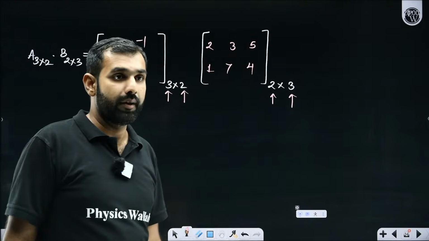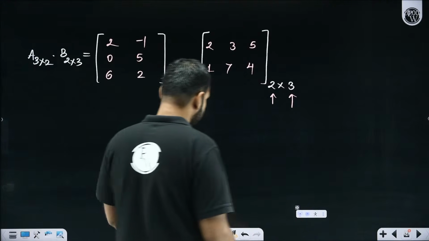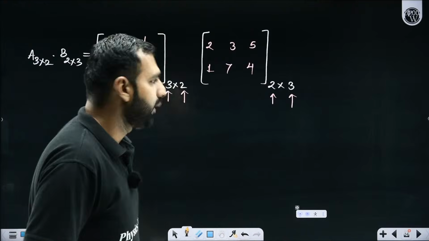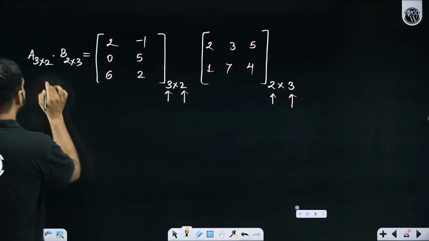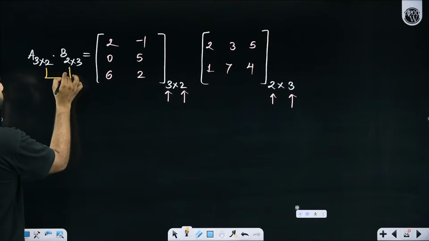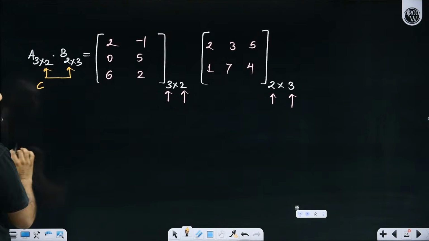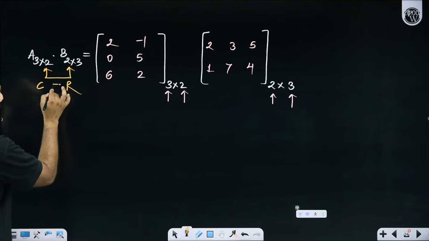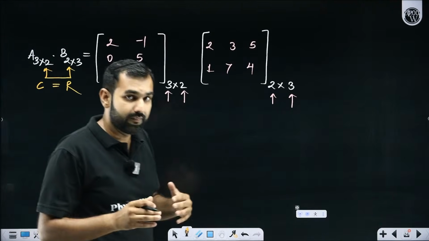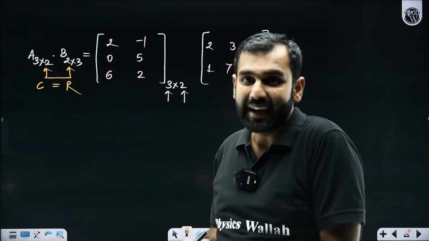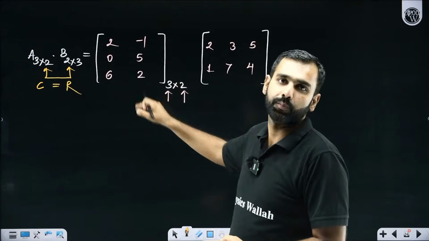If you want to multiply these matrices, what is the prerequisite? We call it conformability for matrix multiplication. What does it mean? It means that this 2 and this 2 should be the same. The number of columns of A and the number of rows of B, if they are the same, they are conformable for matrix multiplication, which means A into B is possible.